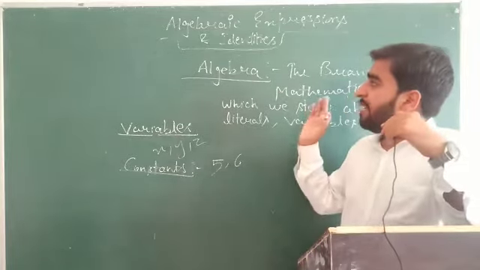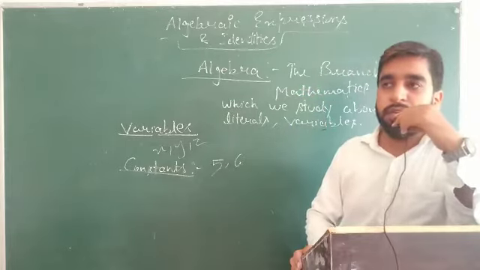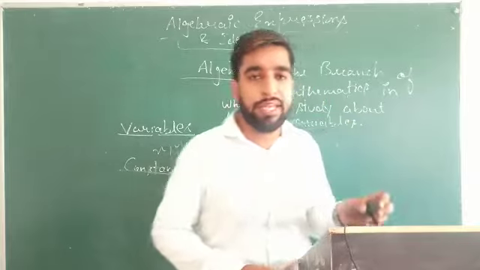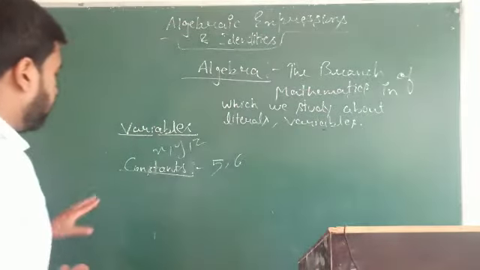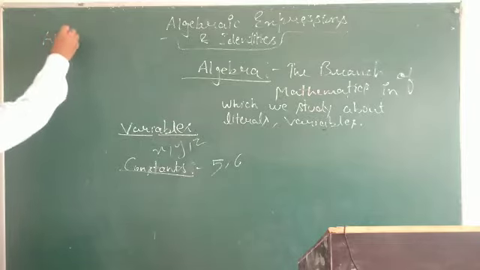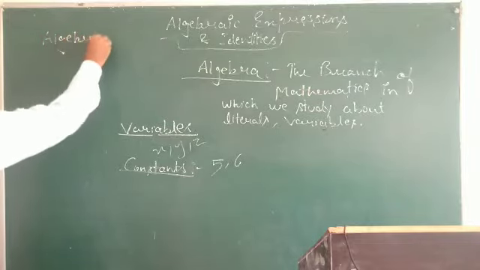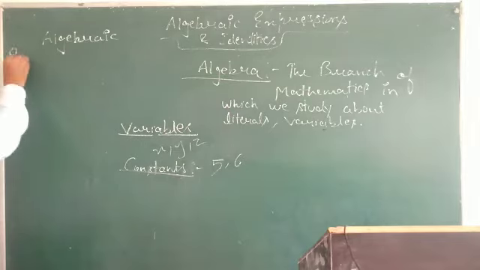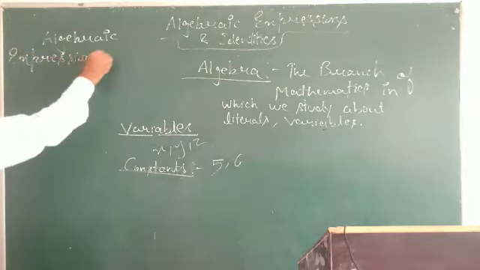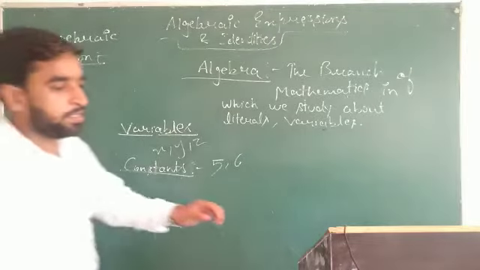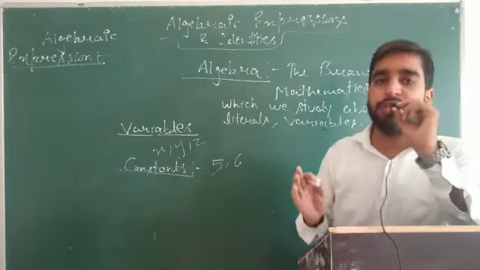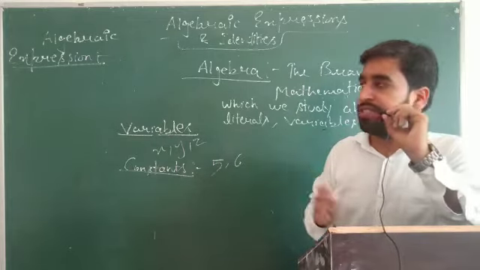So what is algebraic expression? Students, algebraic expression is defined as the combination of variables and constants.